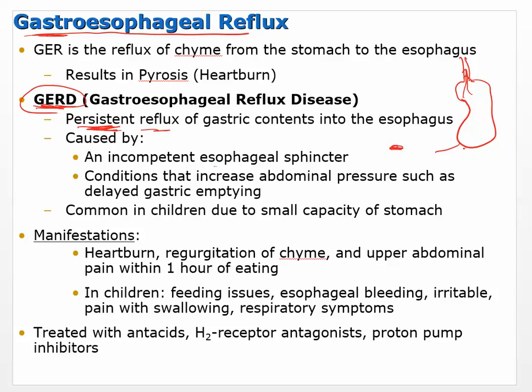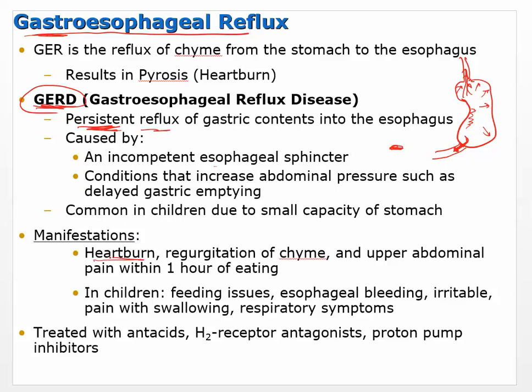Okay, so that stomach, this horrible stomach that I drew, is supposed to let chyme out, which is food mixed with the digestive juices. It's supposed to let it out little by little by little. Well, if that's not taking place right, if there's something wrong where it's building up, then you're going to have an increase in pressure on the stomach, and that's going to also cause the gastric contents to move up into the esophagus. And mostly what we're worried about is the hydrochloric acid, this highly acidic fluid that moves up into the esophagus.